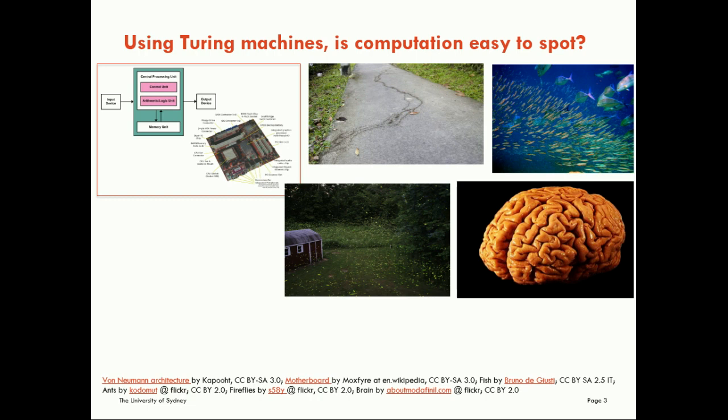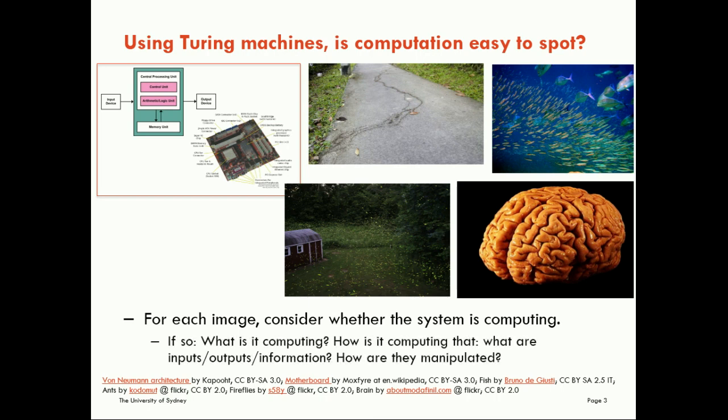they are a computation. One of the activities we consider in our related class on an introduction to complex systems is to look at these figures and consider whether there is computation taking place in each of these natural systems, whether or not it's taking place and what that computation is. And that's something that you should probably take a few minutes to reflect on yourself. In particular, consider whether the system is computing, and if you agree that it's computing, what is it computing? How is it computing that? What are the inputs, outputs, and information? And how are they manipulated? So feel free to pause the video here to think about those questions.